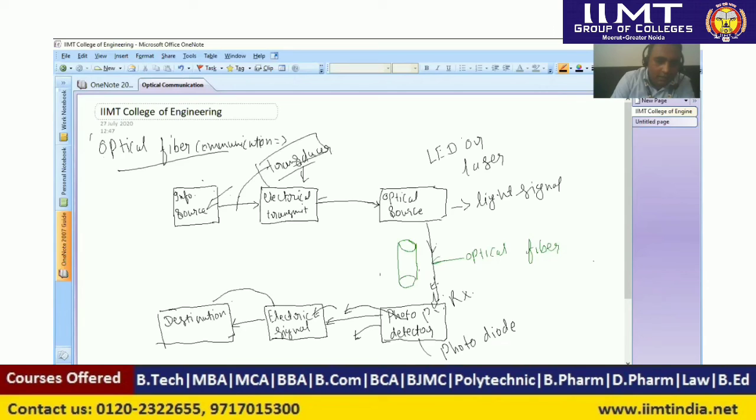Now the electrical signal at the destination will be converted into its original form. Suppose it is voice, then it is converted back into voice from the electrical signal. So this is the total communication system of optical fiber.